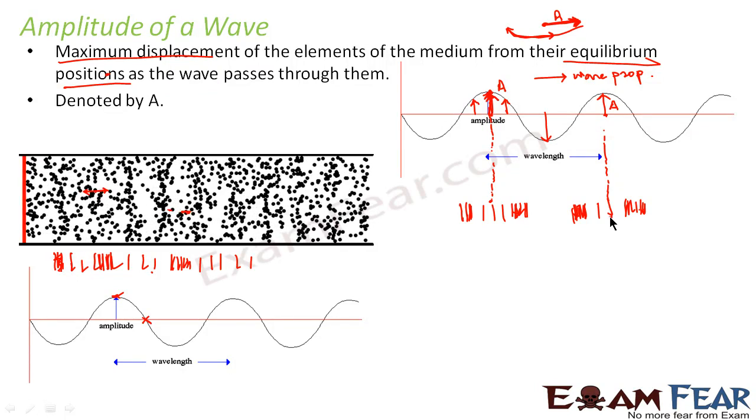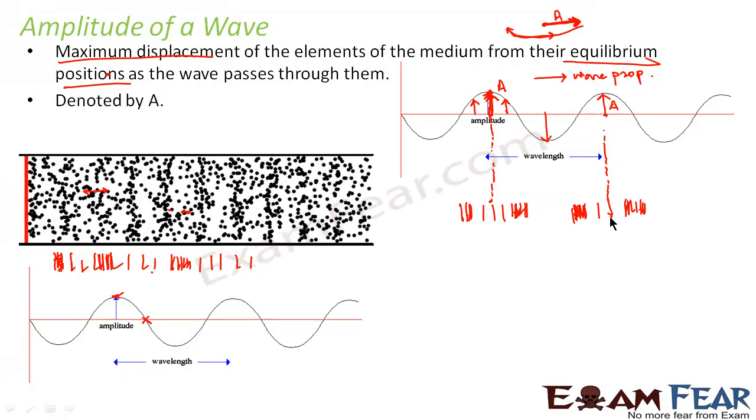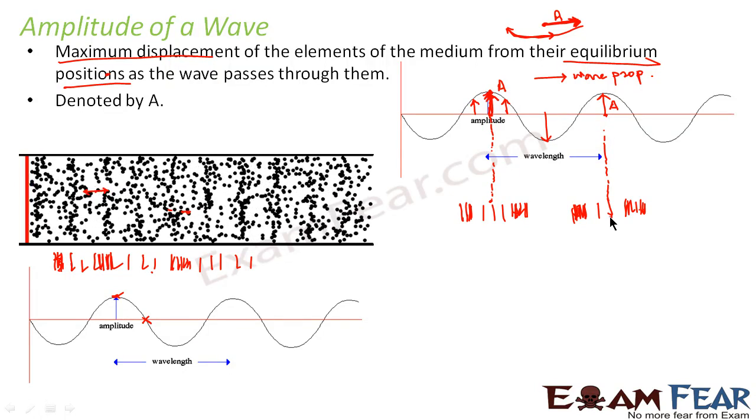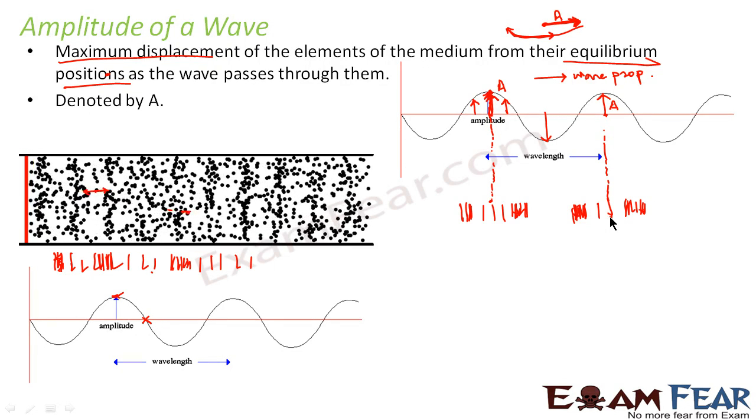The displacement corresponding to the rarefaction region, basically the center of the rarefaction region, is the position where the particle would be most free to oscillate to its maximum possible displacement, thereby representing the amplitude. So I hope that I am able to make you understand what amplitude is in case of a longitudinal wave as well.